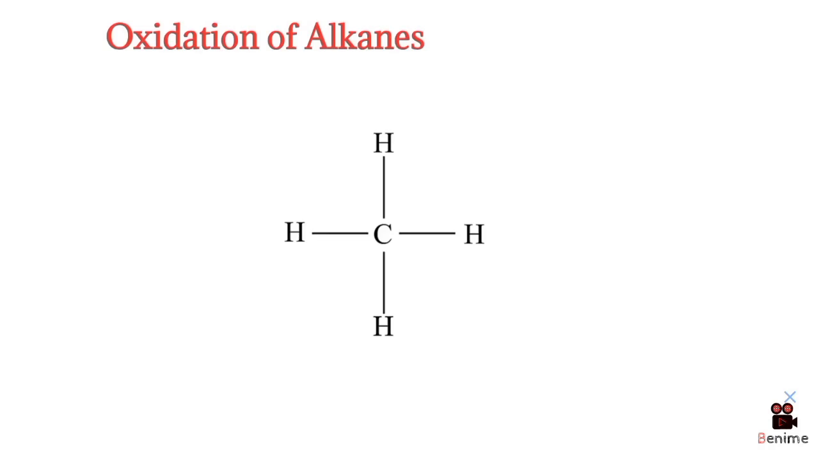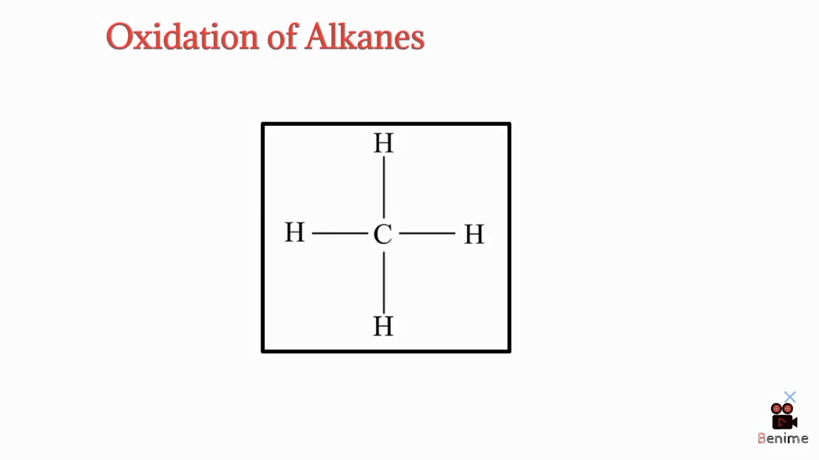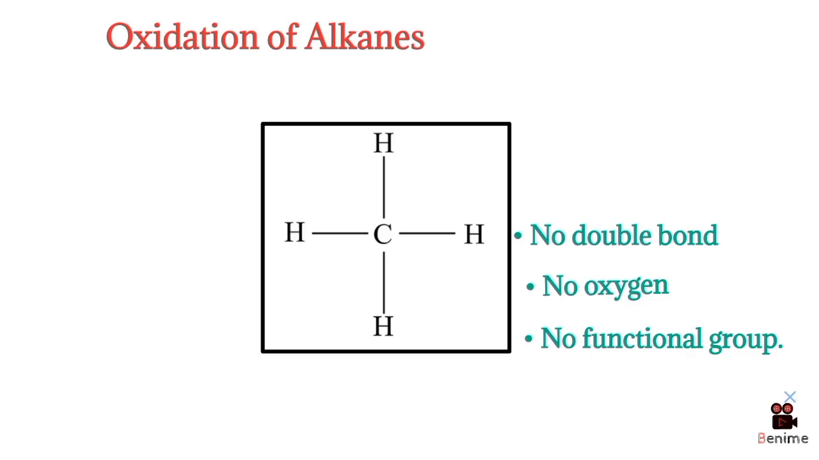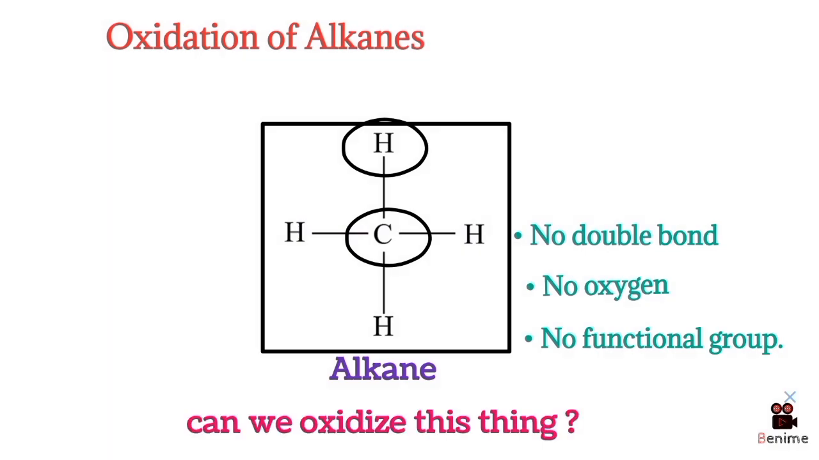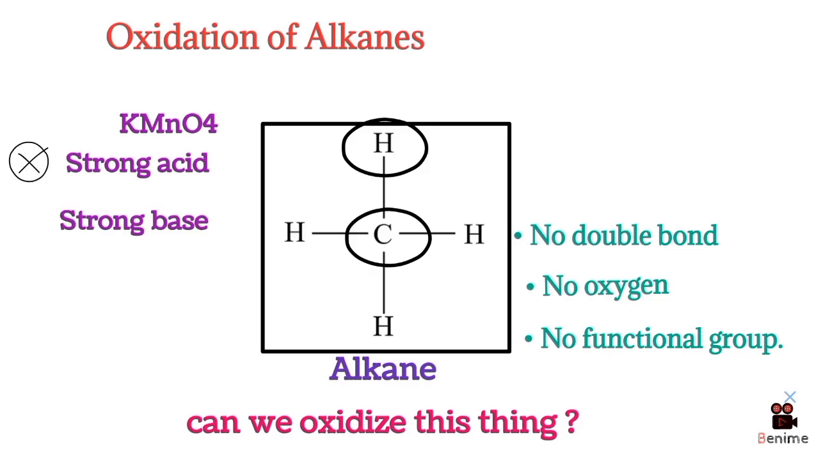Okay, look at this molecule. Carbon, hydrogen, that is it. No double bonds, no oxygen, no functional group, just carbon and hydrogen, fully saturated. This is an alkane. And your first question should be, can we oxidize this thing? Let us find out. First thing, take KMnO4, a strong oxidizing agent. Pour it onto an alkane. Nothing happens. Take a strong acid. Nothing. Strong base. Nothing. Why?